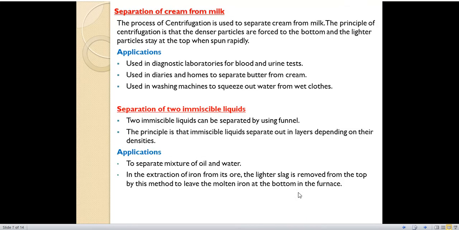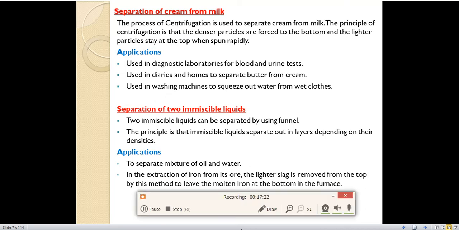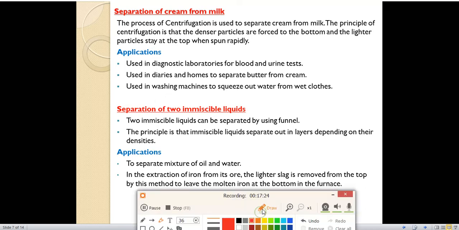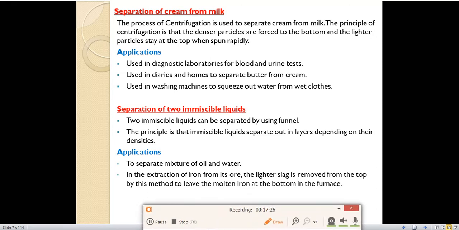Our next topic is separation of cream from milk. You all know that milk contains cream. How can we separate that cream from milk? By the process of centrifugation we can separate it. We can separate the cream from milk by the process of centrifugation.